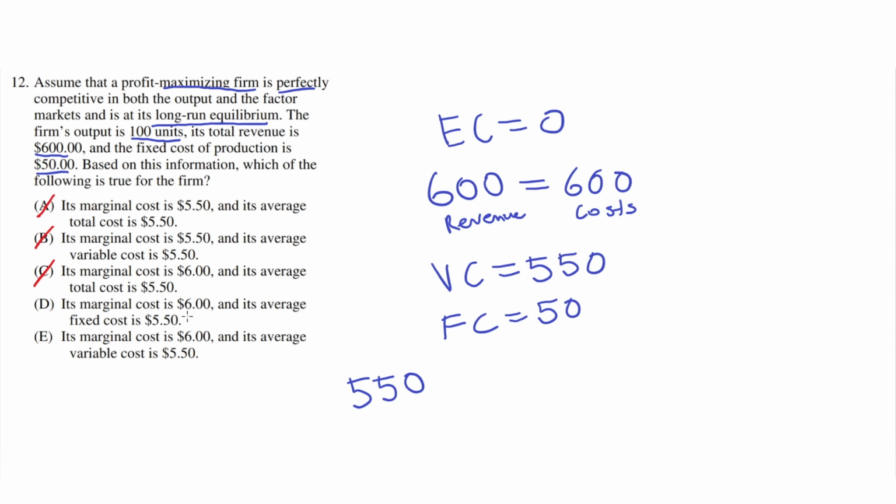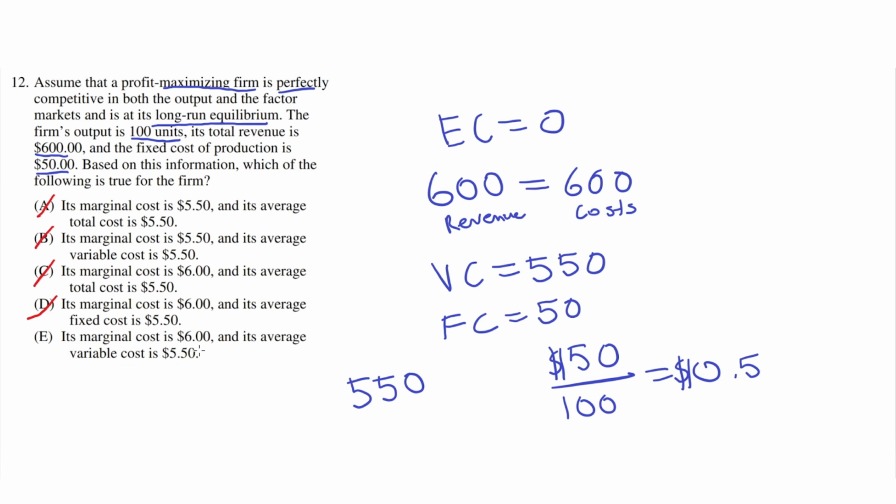D. Its marginal cost is $6, and its average fixed cost is $5.50. This is incorrect because, although the marginal cost is $6, the average fixed cost isn't $5.50. Instead, we can calculate the average fixed cost by dividing fixed cost by the number of total units. That would be $50, which represents fixed cost, over the total number of units, which would be 100 units, and that would equal 0.5. So the average fixed cost is 0.5, not 5.50. Therefore, D is incorrect.